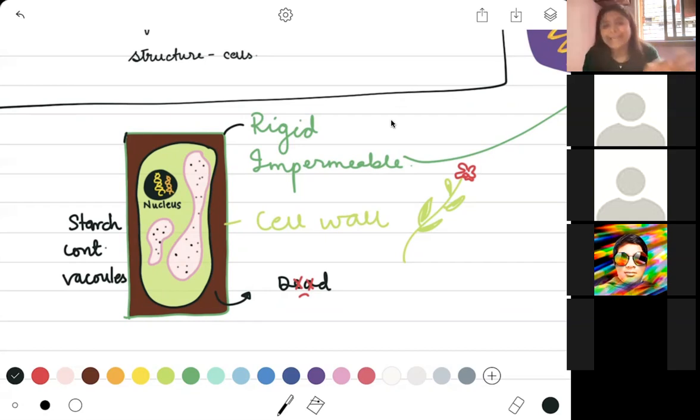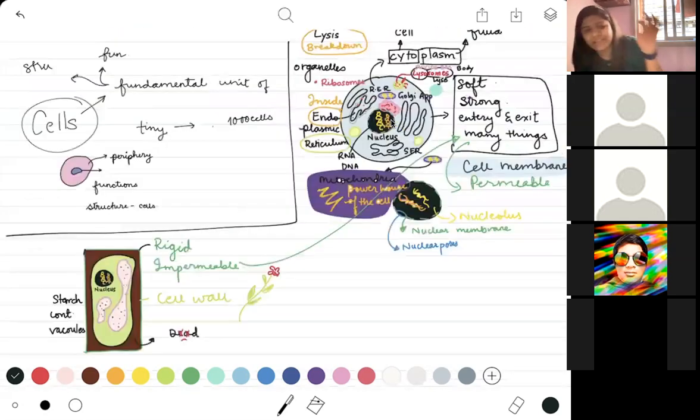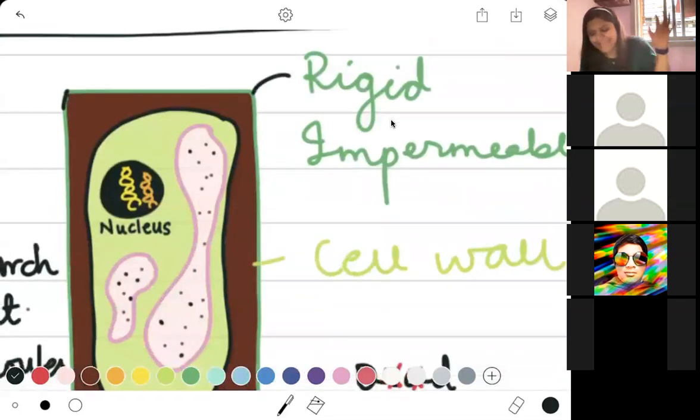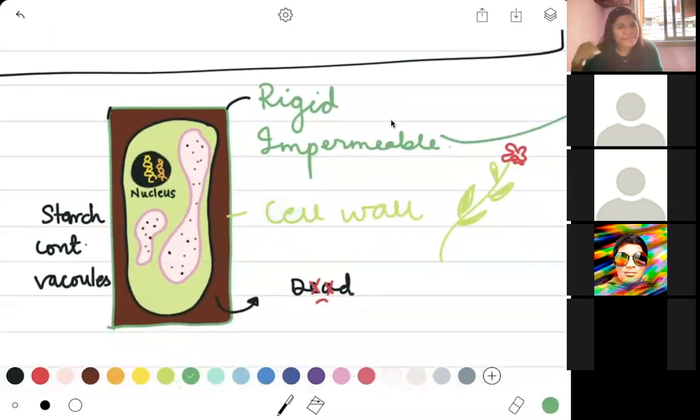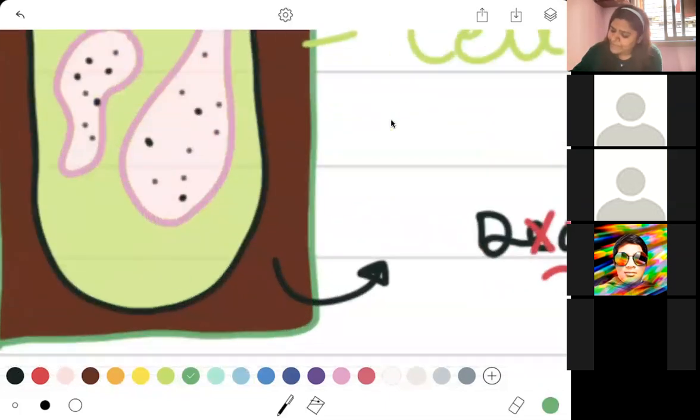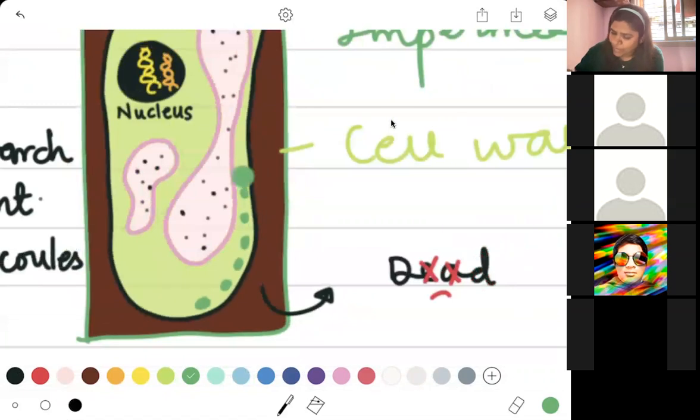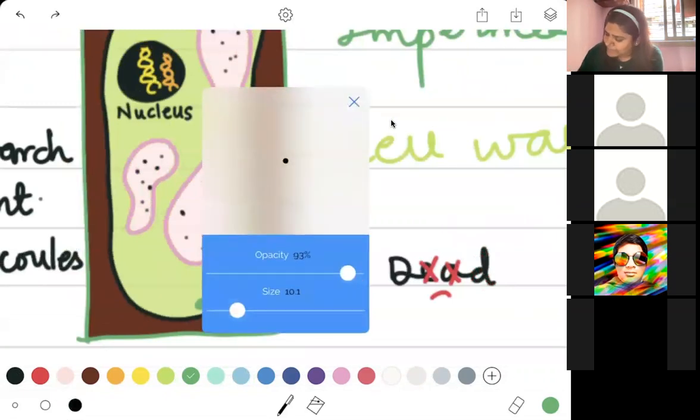In order for them to do that, they have this modification in their body, which is they have developed vacuoles which are made up of these membranes, similar to what we have in here. The lysosomes were placed in a sort of sac. These are also sort of a sac, and they have their own material inside them. Along with this, towards the periphery of your plant cell, there are these very characteristic green structures. These are going to be present all across your cell's outer periphery.